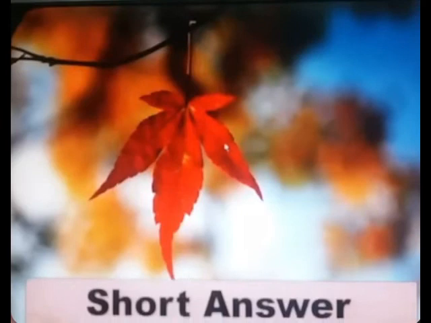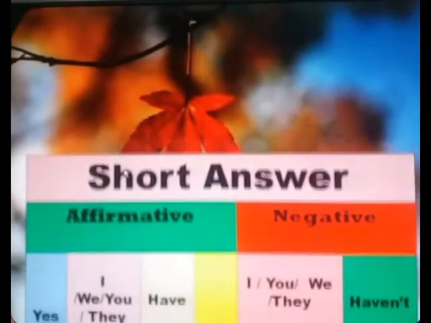Questions means interrogative sentences. At the start of the sentence, we have to use have or has: have with I, you, we, they, and has with he, she, it. Then we have to use the past participle. We just have to change the helping verbs.